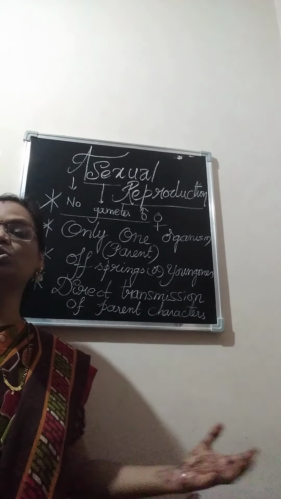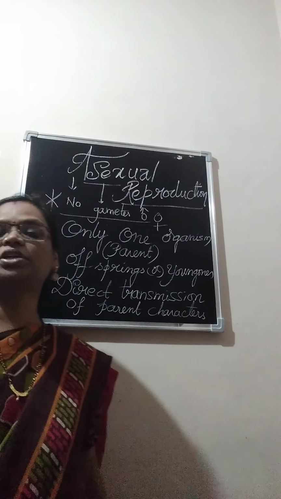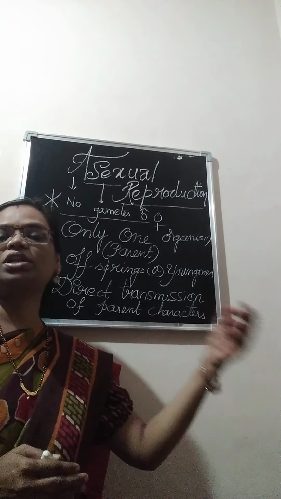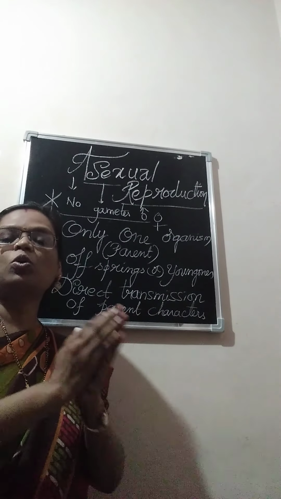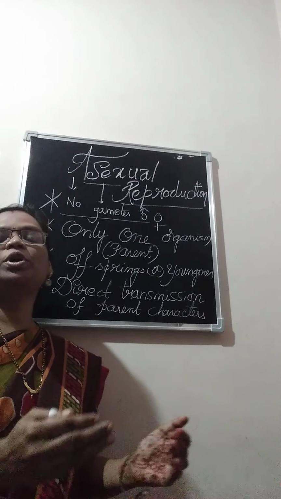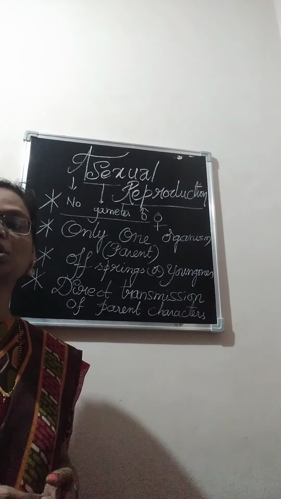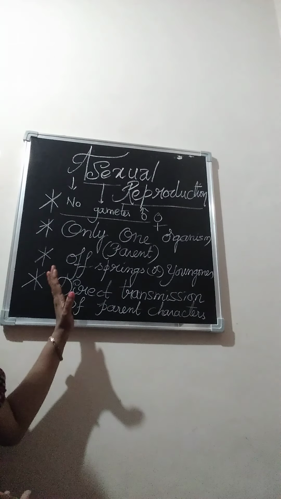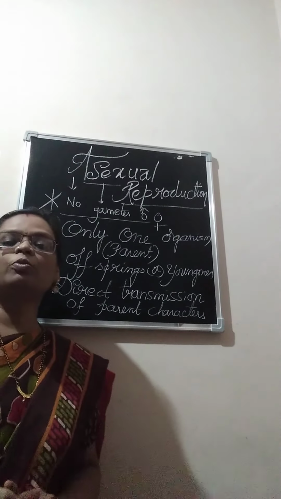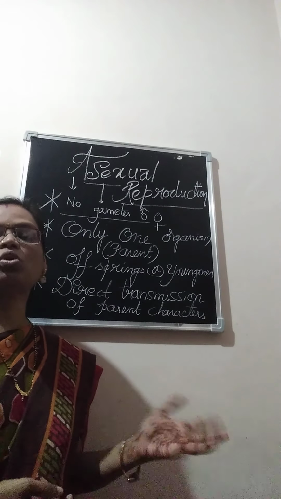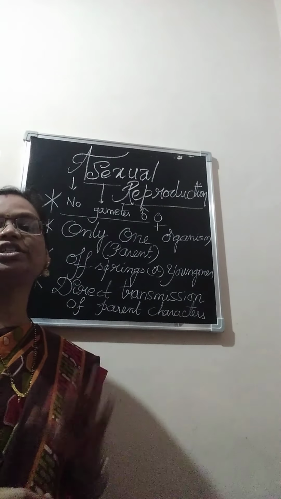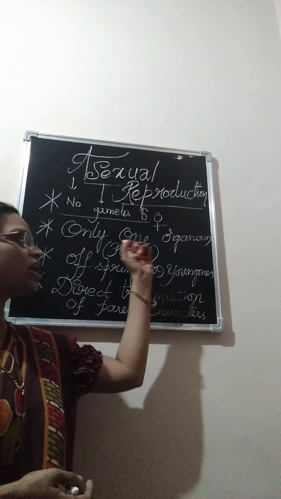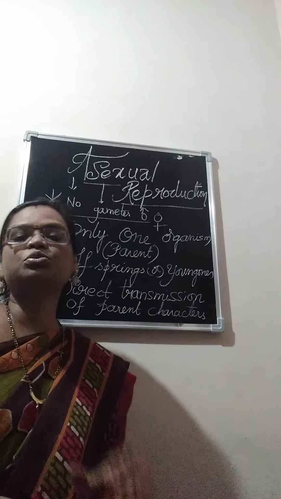Why? Because there is no combination of two different gametes or characters. If a male and female are there, some characters of the male and some characters of the female will be combined, and whichever is dominant will be exhibited in the young ones. But unlike sexual reproduction, here there is no involvement of more than one organism, so two organisms' gametes are not involved. Directly, the characters the parent exhibited are transferred to the young one.